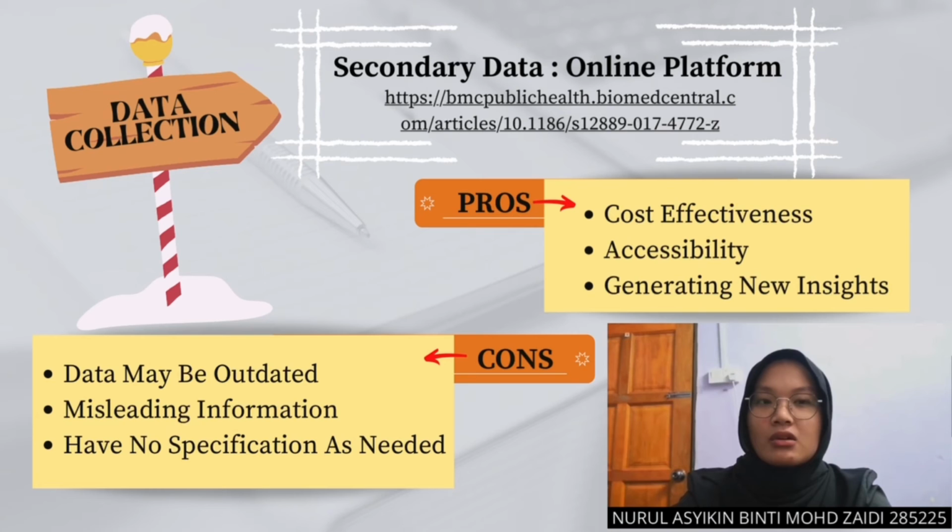Lastly, we can easily generate new insight, which can lead to new unexpected discovery or any relevant conclusion to the research. Meanwhile, the cons of this method are that the data we gain may be outdated since the current issues might not be the same as the data we get from this method. Other than that, there may be a few mistakes in the information from the previous research, so it may lead to misleading information as the secondary user uses it as their reference. Lastly, the data we found on the internet may not be enough as we need, so we have to look for another alternative to gain the specific needs to complete the task given.